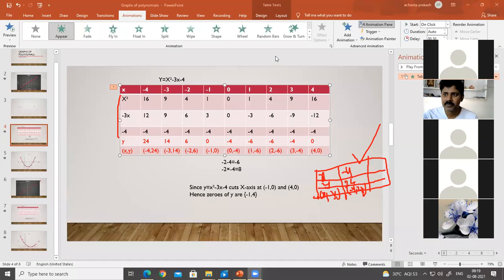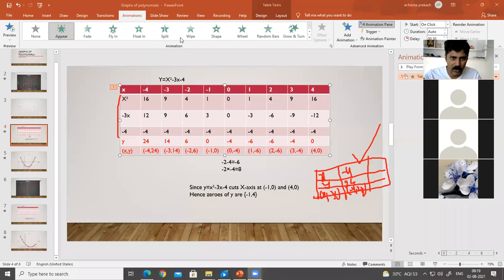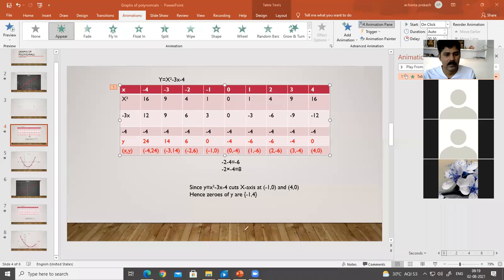I will move on to how to draw the graph now.